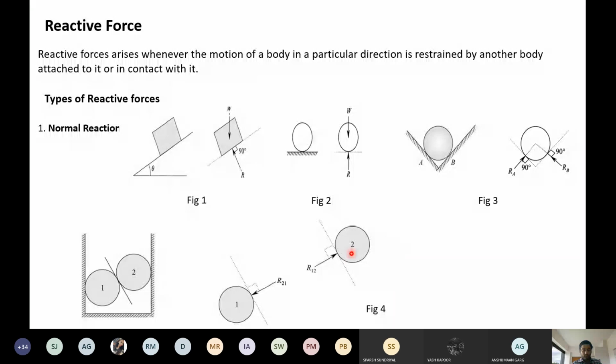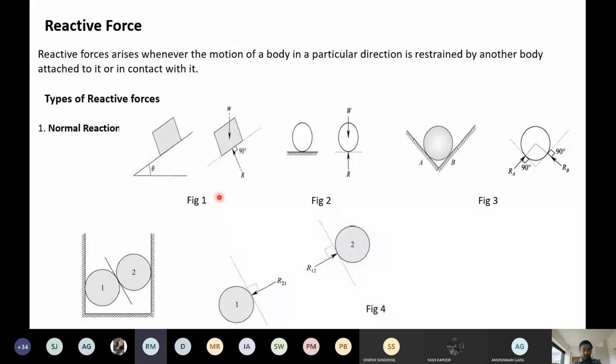For these two spheres, we have three different forces acting, and when you are solving the numericals, you have to take both these spheres separately. In the Monday class or coming week, I will discuss very clearly with you in the numericals how you have to solve them. This is only the FBD part. You should know how to draw the FBD, for sphere 1 and for sphere 2, which are lying in the rectangular shape. Is it clear to all of you? If any doubt, you can ask me right now.